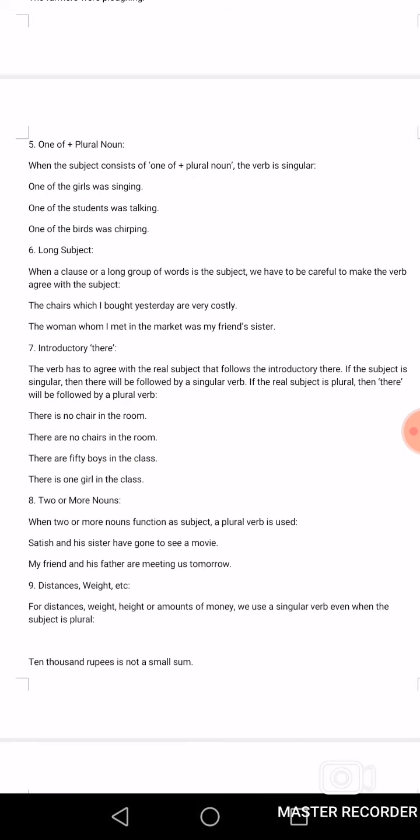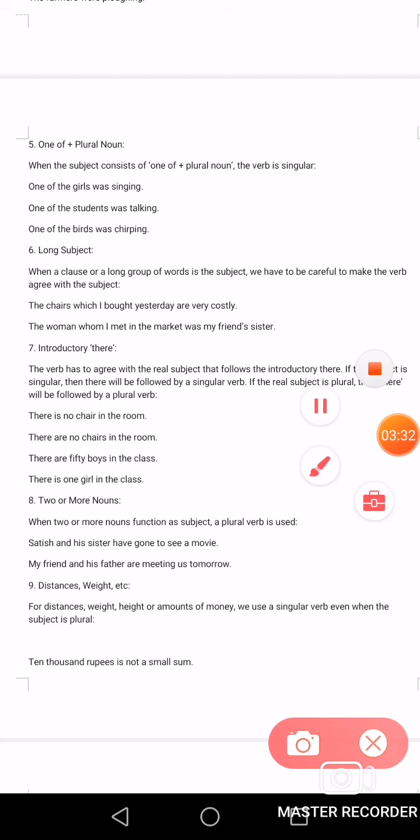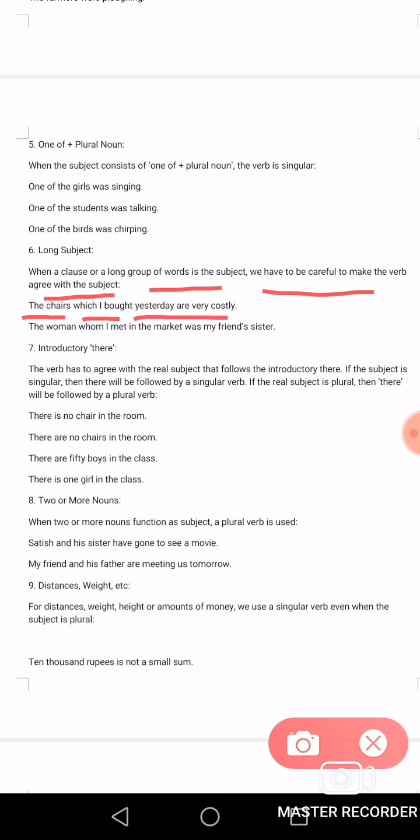Now come to next point, long subject. When a clause or a long group of words is the subject, we have to be careful to make the verb agree with the subject. For example, the chairs, here the chairs is plural, which I bought yesterday are very costly.